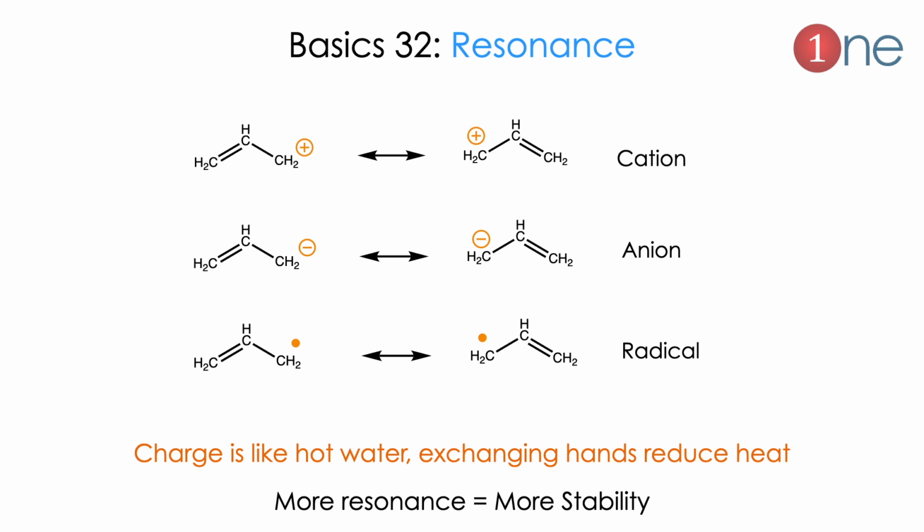Next basic is a very important one, which is resonance. Resonance is like you are holding the hot water, you are exchanging your hands to reduce the heat. Similarly, charges are like hot ones, which are very much unstable. If you exchange towards carbon, it will be very stable. It can be applied to anion and cation or can be the radical. The important thing is that more resonance creates more stability. So resonance is a stabilizing factor in the compound.